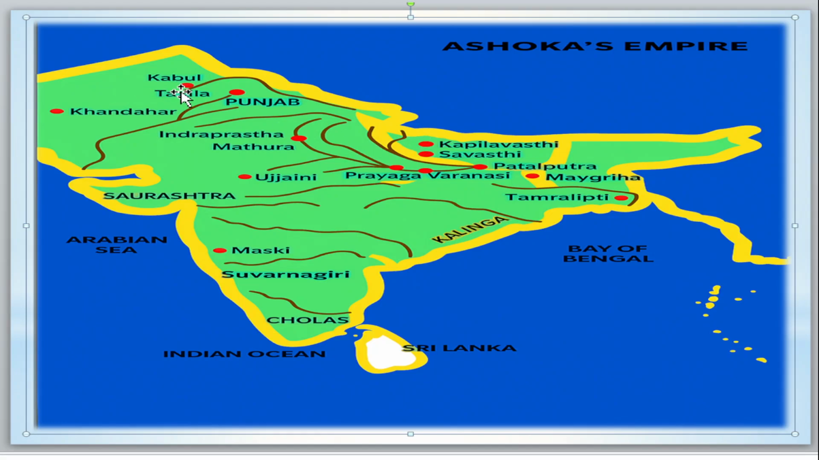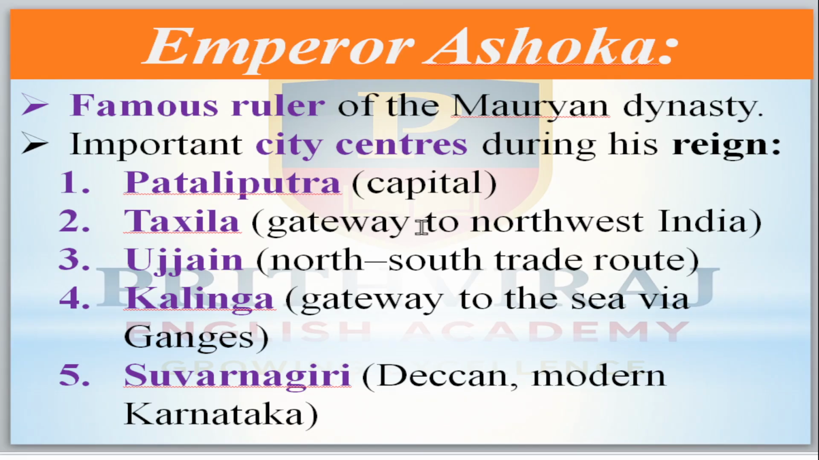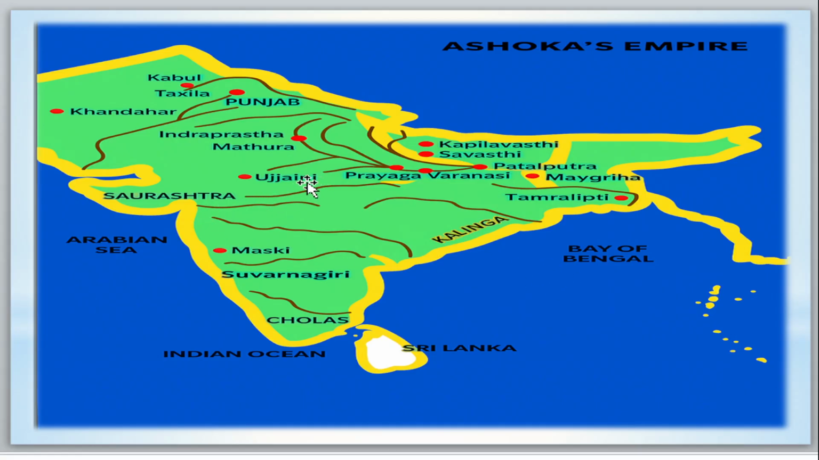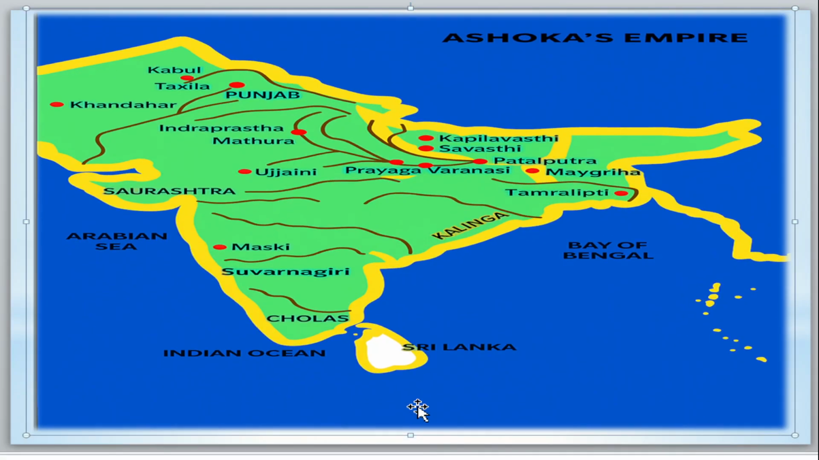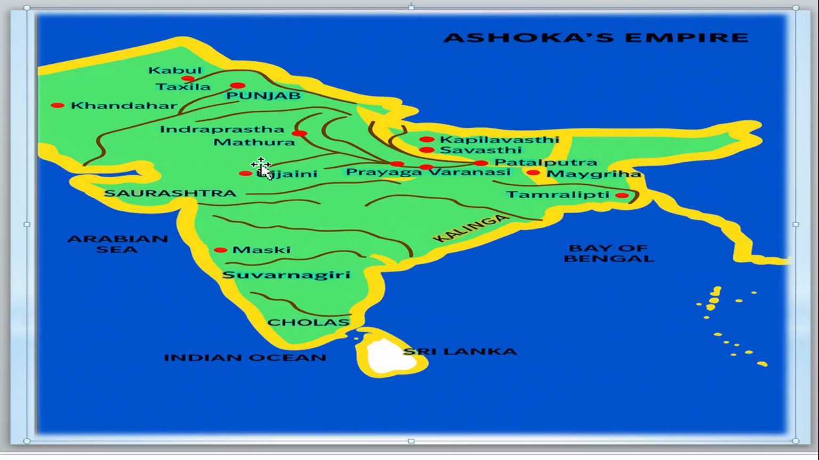It is the gateway of the northwest. If people want to go from Patliputra towards Afghanistan or Saudi Arabia, they have to cross Takshila, and there the Mauryans had a check gate. Then one more is Ujjain, the north-south trade route. Ujjain is in the center, and if traders want to move from south to north or north to south, they have to cross Ujjain.